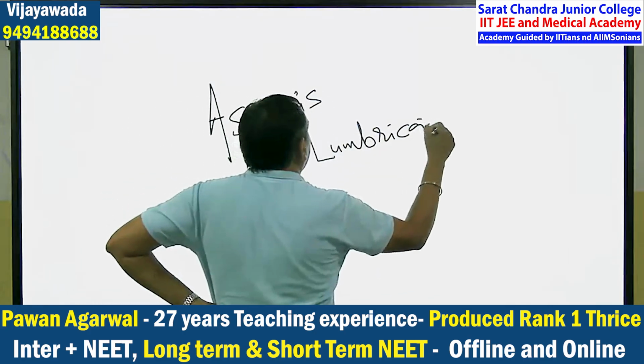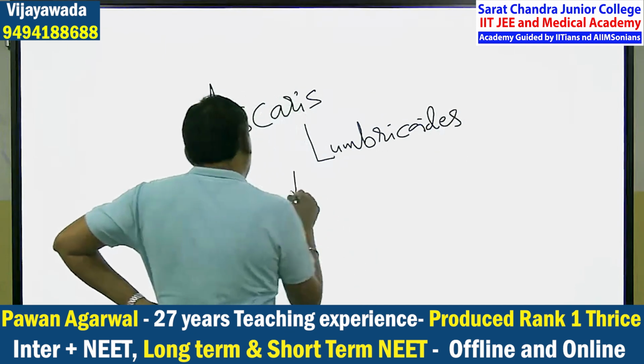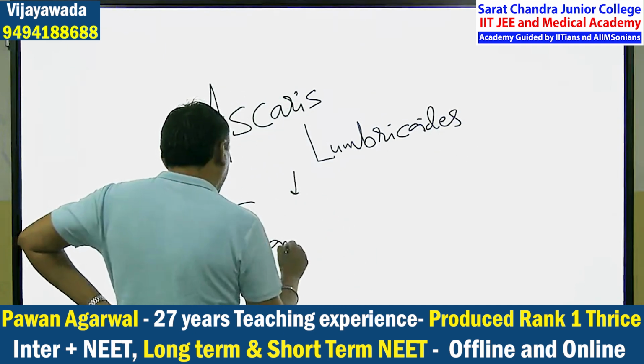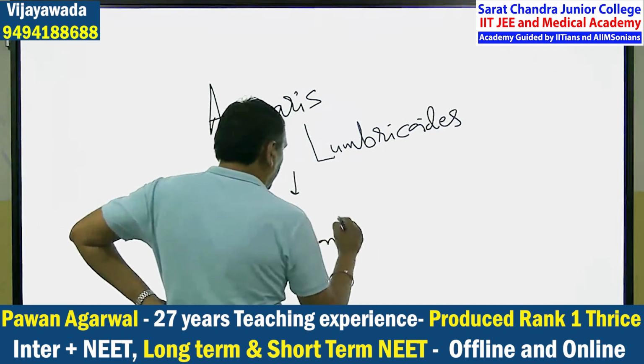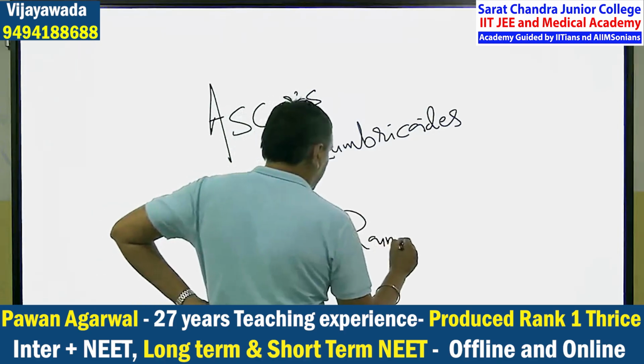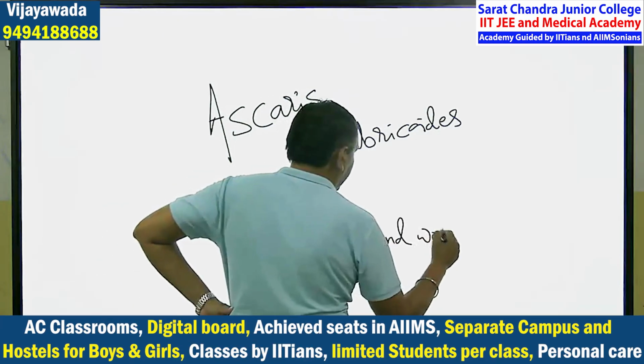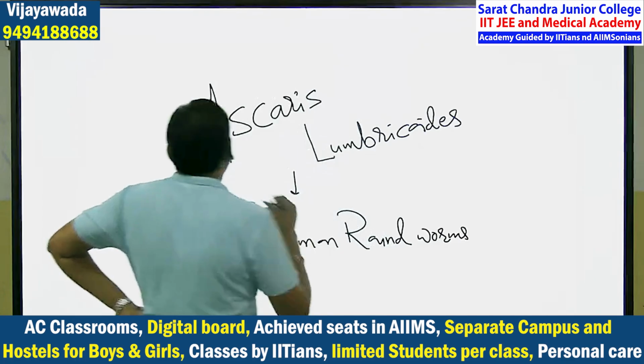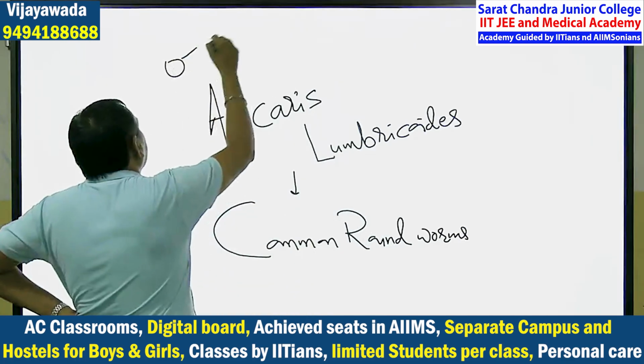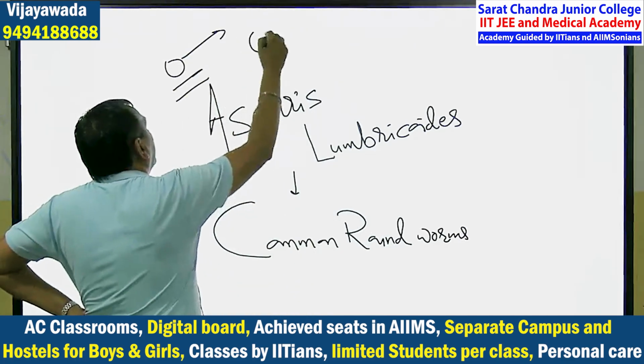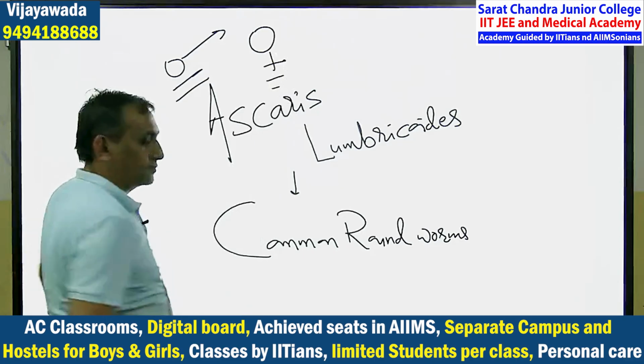It is known as the common roundworm. And very interesting, in Aschelminthes, first of all, male Ascaris is separate, this is the symbol of male, and female Ascaris is separate.